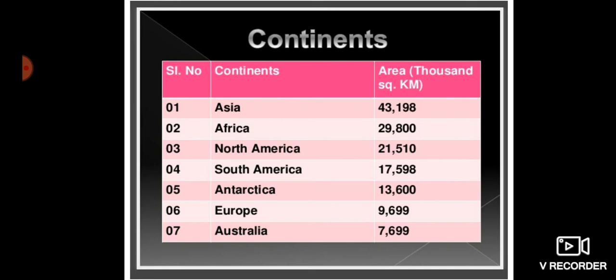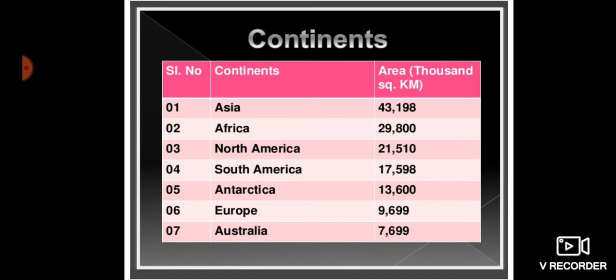Okay, yes, now continents. Let's start with the very first continent, that's Asia. Asia is the world's largest continent, both in area and in population. The continent extends from 10 degrees south to 77 degrees north latitude and from 25 degrees east to 170 degrees west longitude. It is the only continent joined to two others. So this is the only continent which joins with two other continents.